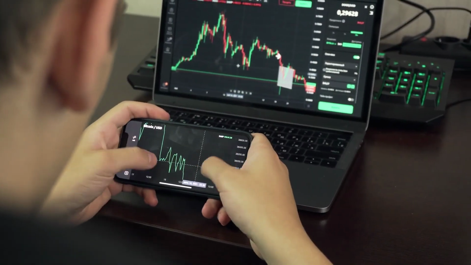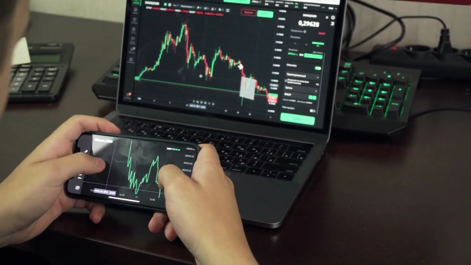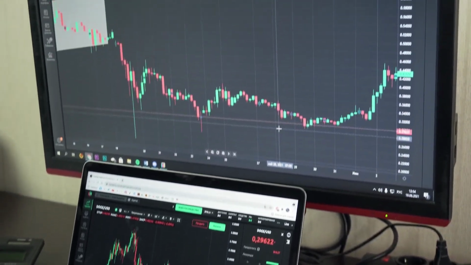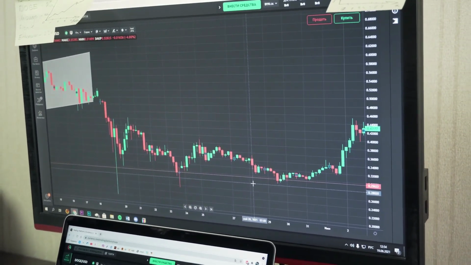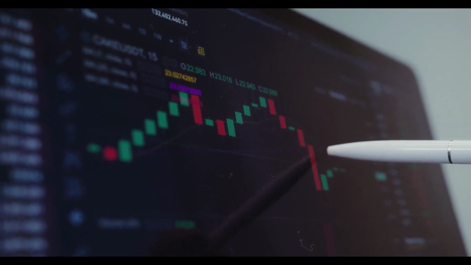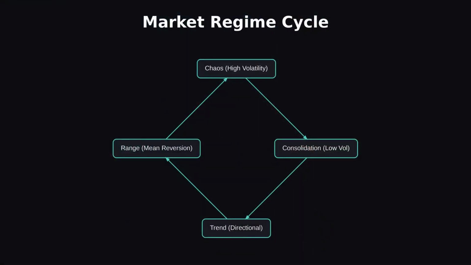The first and most common failure mode is market regime shift. Markets are not static. They cycle through distinct phases. A strategy optimized for a strong bull trend will bleed capital during a chop or a bear market. We categorize these as trend, range, and chaos. If your system is a hammer, it fails when the market becomes a screw. You must identify which phase the market is in before deploying capital.